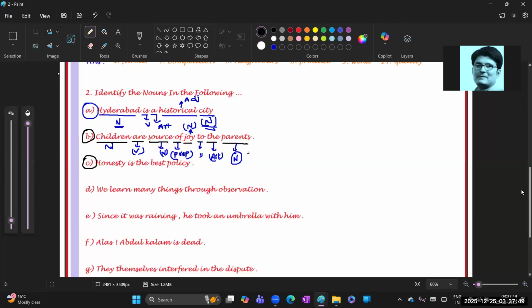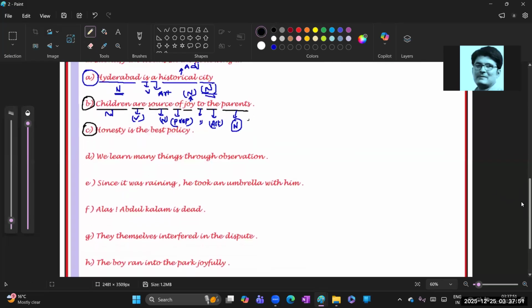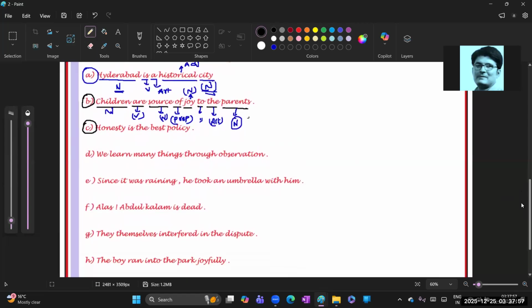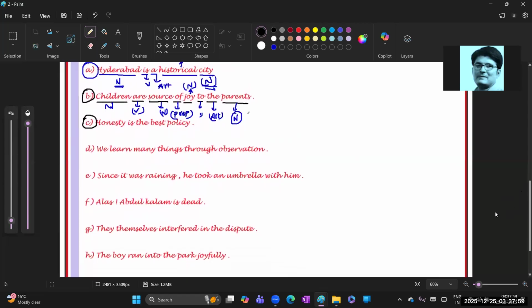Otherwise, you better get the screenshot of this question and you can practice. Okay, chalo. Third one I am going to start. Honesty is the best policy. Chalo guys, which belong to the noun? Come on. Honesty is going to explain the character. Okay, honesty means this is the noun.